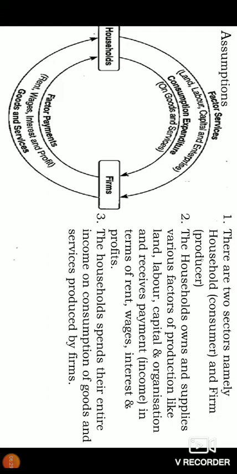Remember, here no savings will be there because no bank is there. The households spend their entire income on the consumption of goods and services produced by the firm. Whatever they get as income is completely spent on the goods and services which are produced by the firms. That shows the households will not keep anything as savings. And secondly, there is no financial sector here. If there is a financial sector, saving would have been there. Both the firms and households would have financial transactions with the financial sector. There is no financial sector there.